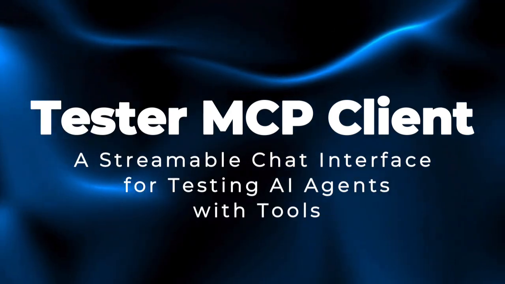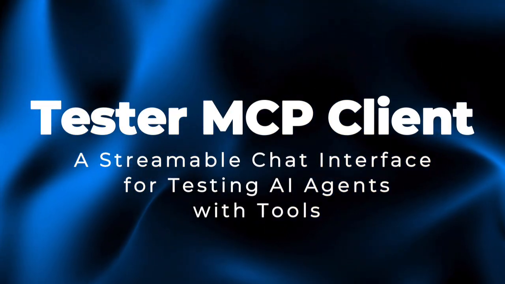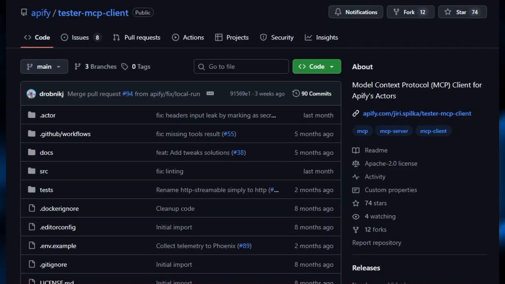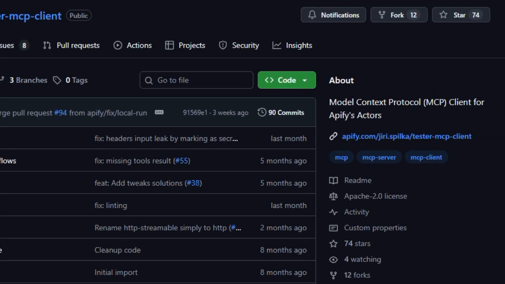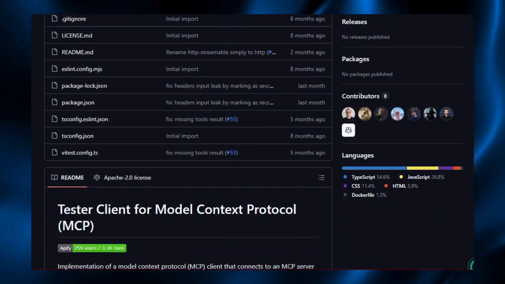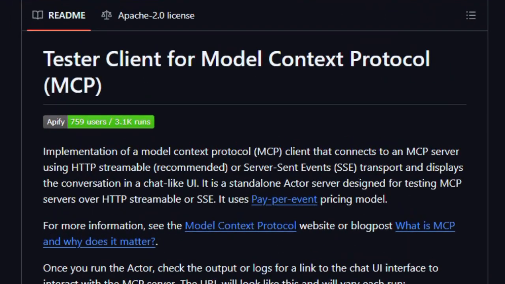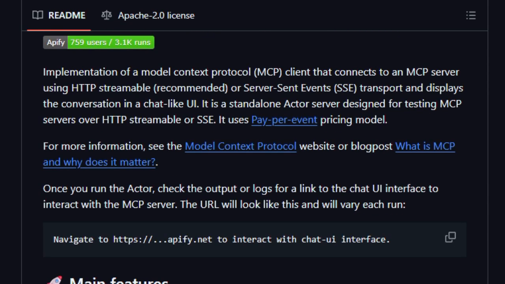Project number 7, Tester MCP Client. A streamable chat interface for testing AI agents with tools. Tester MCP Client distinguishes itself by serving as a bridge between AI agents and real tools, making experimentation seamless and transparent. It connects to an MCP Model Context Protocol server using HTTP streamable transports or server-sent events (SSE) and presents the conversation including tool calls and results in a chat-style interface.